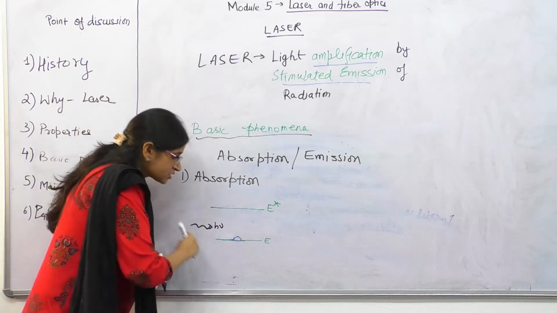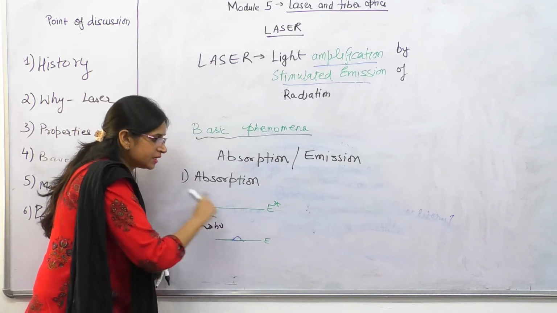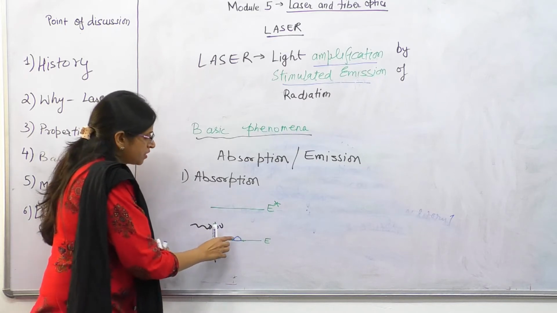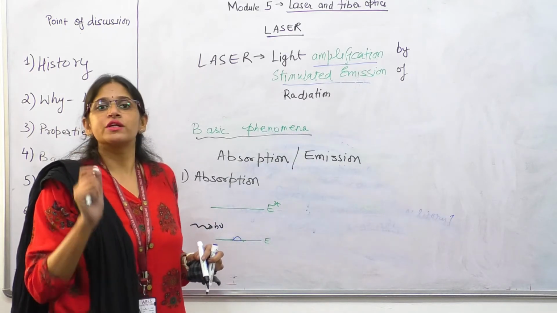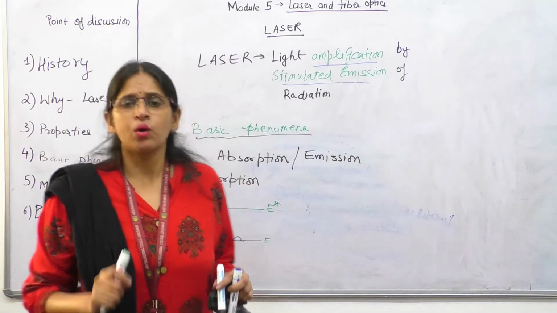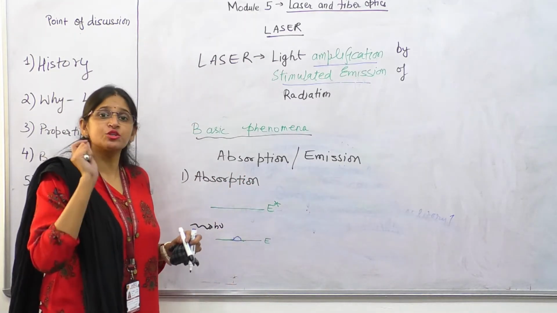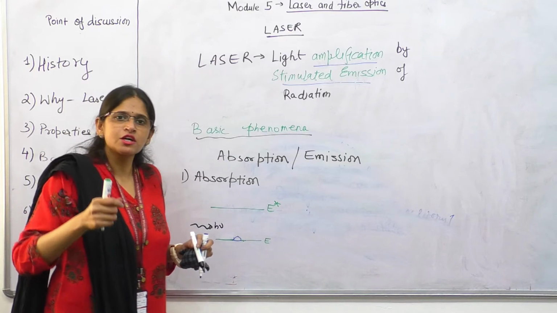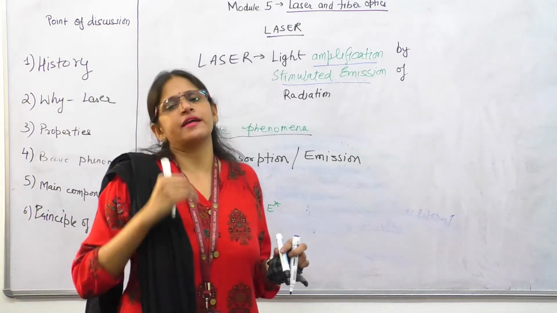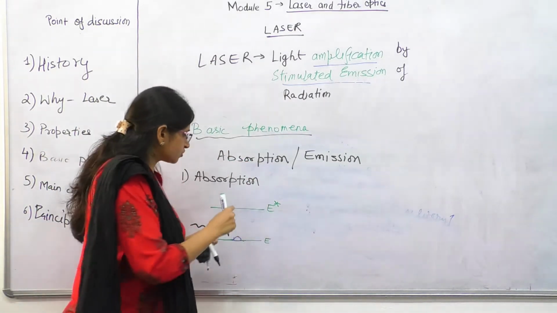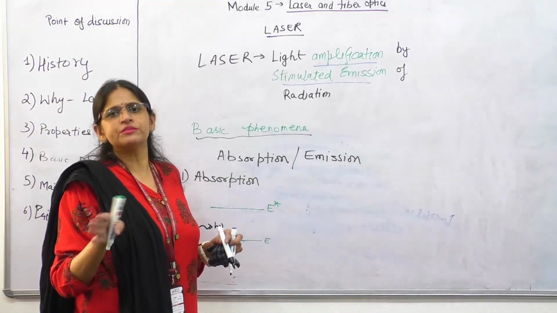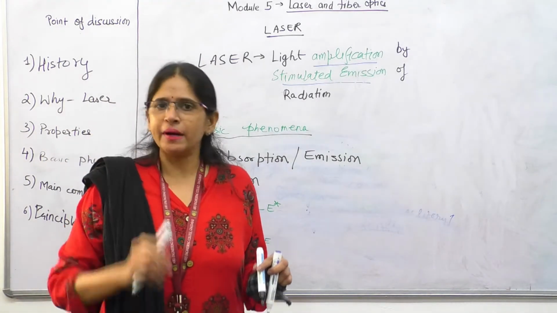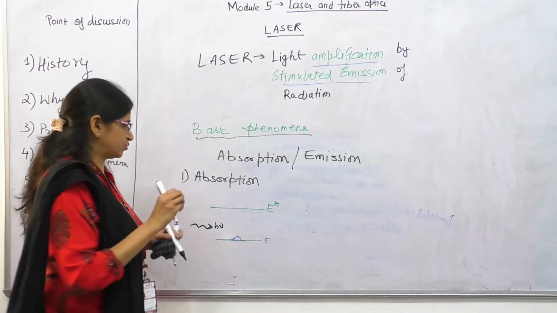And because we are using an external energy source, this is known as stimulated absorption. What is the meaning of stimulated? Stimulated means to provide some external energy source, right? So we don't write stimulated absorption or induced absorption, but it is stimulated and it is induced.